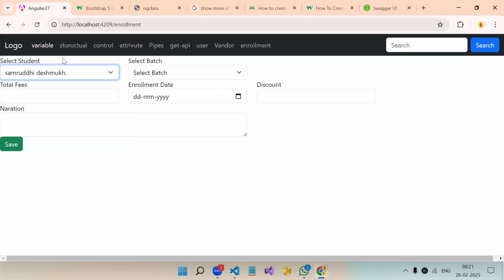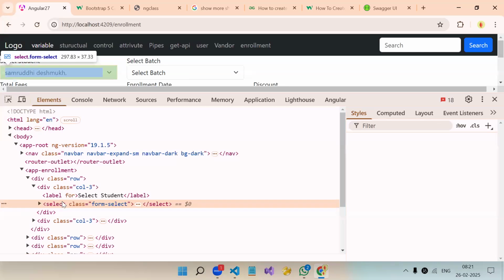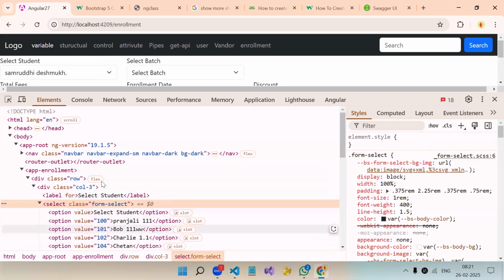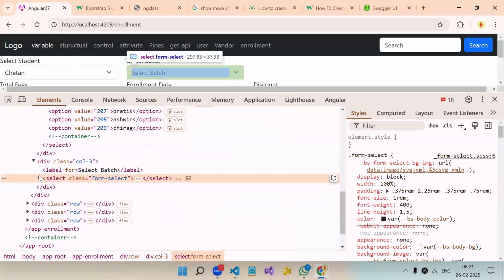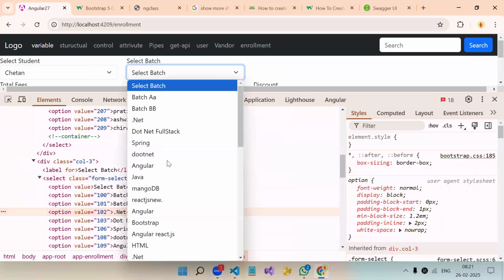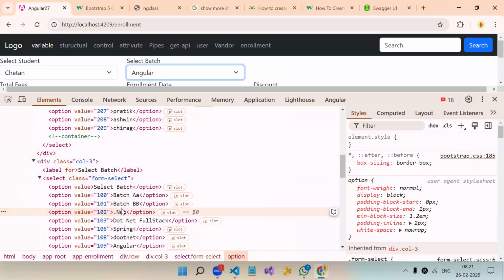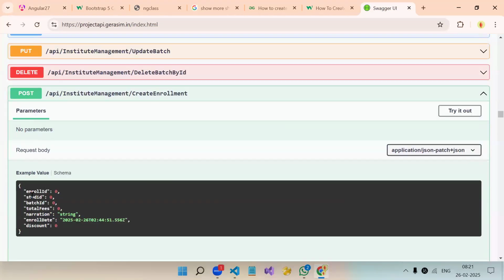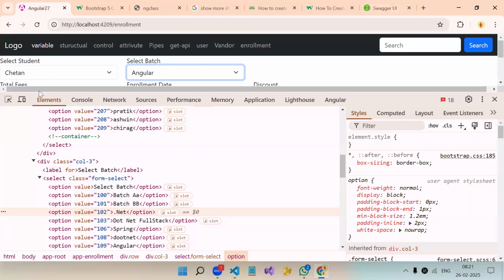Okay, so see, now we have added that value. So if you see the drop down, here we got the value. So if you select some student, when you click on save, Chetan will not go. The ID of Chetan, 10, will go in the object. Same like that in the batch also. Whatever batch you select, that ID will go in the object. That's why whenever we bind a drop down and the drop down data is coming from the API, in value we bind the primary key, and while displaying we display whatever we need. So that when we save the enrollment, in stud ID whatever student you select, its ID will go, and same in the batch ID, that ID will go.